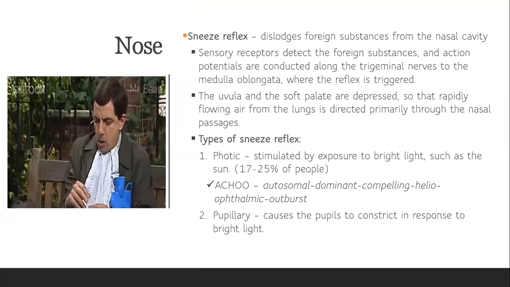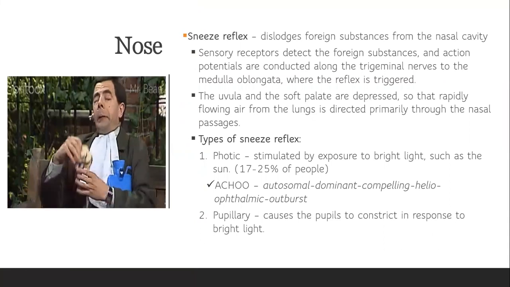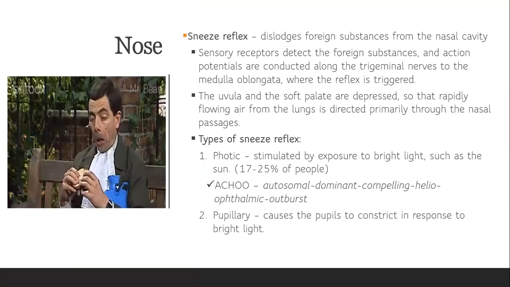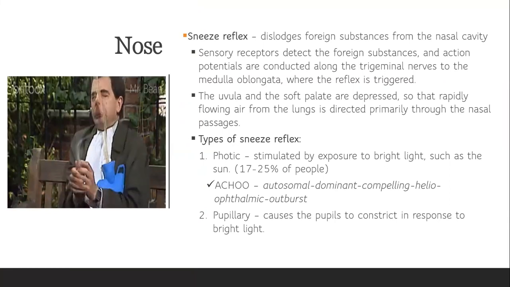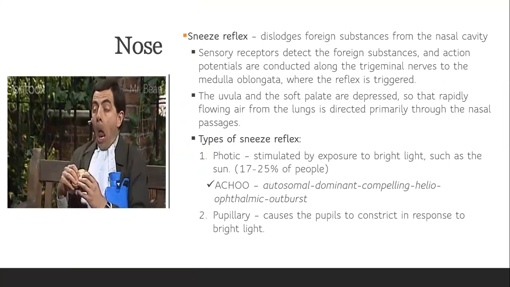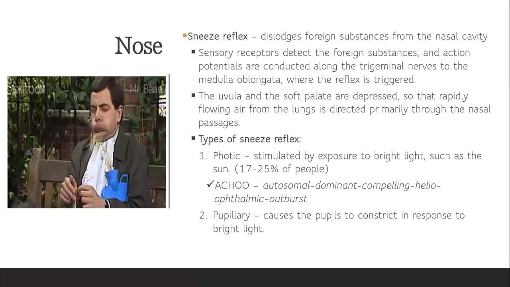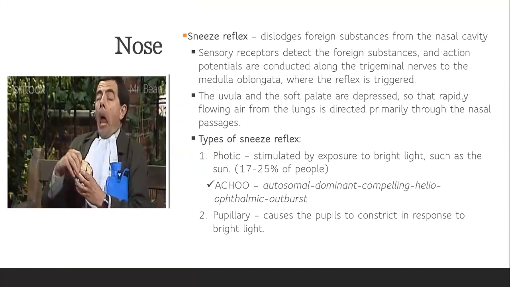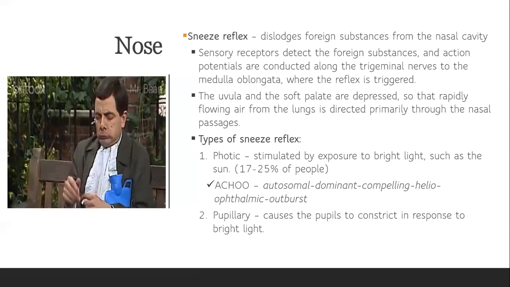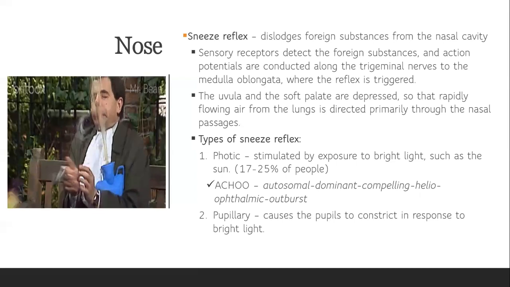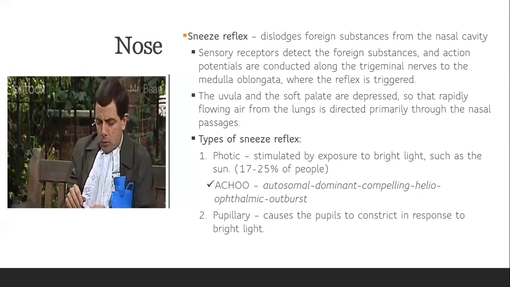Sneeze reflex. It dislodges foreign substances from the nasal cavity. Our nose has sensory receptors that detect foreign substances, and action potentials are conducted along the trigeminal nerves to the medulla oblongata, where the reflex is triggered. During the sneeze reflex, the uvula and the soft palate are depressed, bumababa, so that rapidly flowing air from the lungs is directed primarily to the nasal passages.